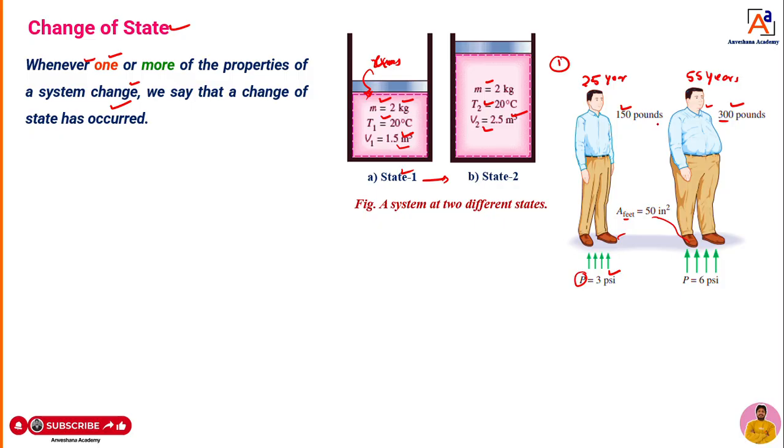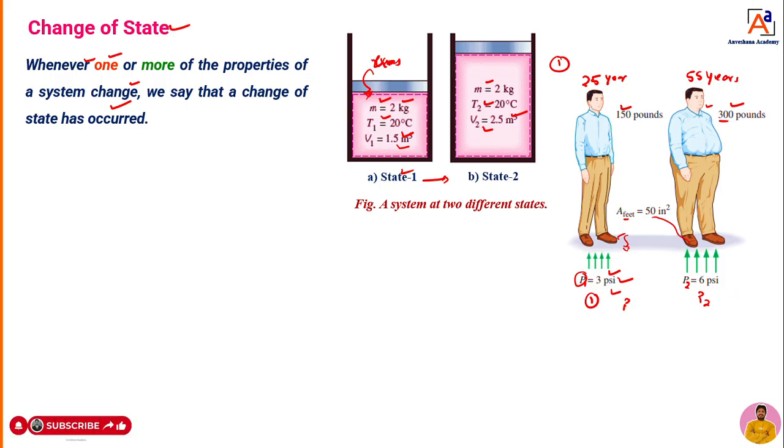Once the weight of the body is increased, then what happens now? Whatever the pressure you are acting on the earth, it is going to increase. Initially, it was P1. You can call it as an initial condition. It was P1 is equal to 3 psi. When you reached 55 years, at point 2, or you can take it as S2, then pressure is increased. That means P1 we can call it 3 psi, then P2 becomes 6 psi. That means pressure is getting changed.